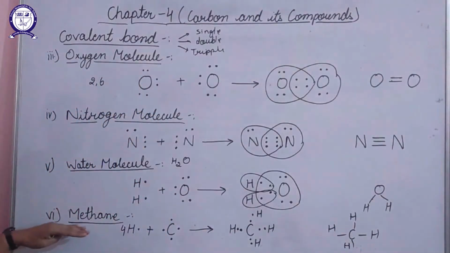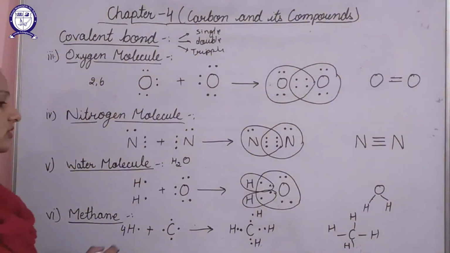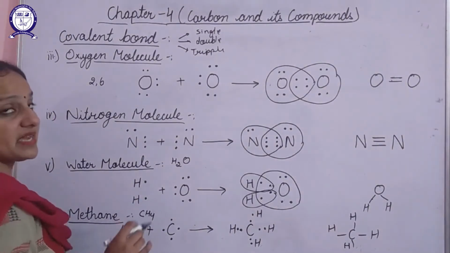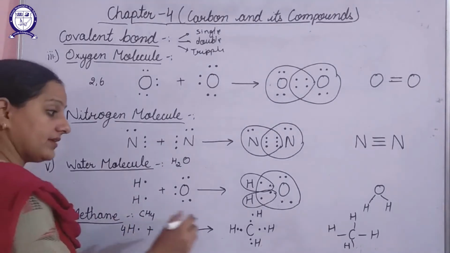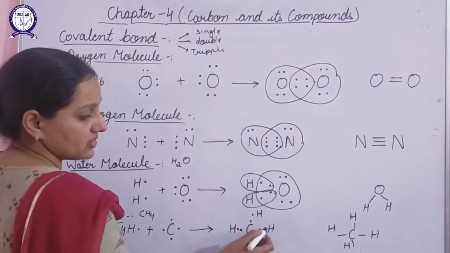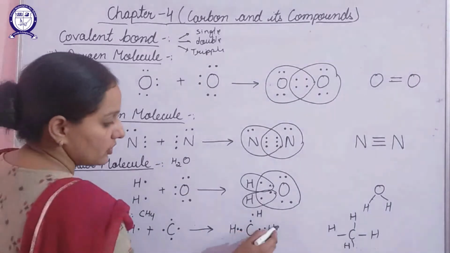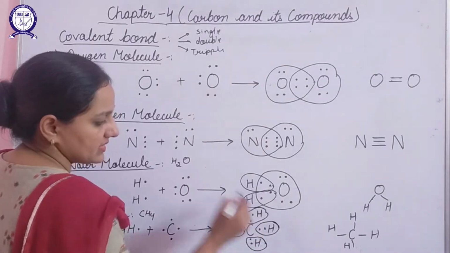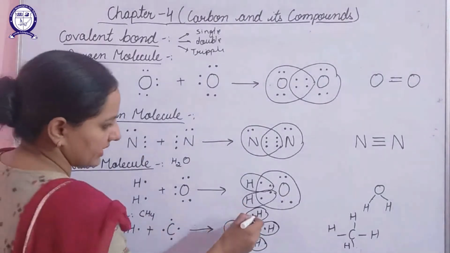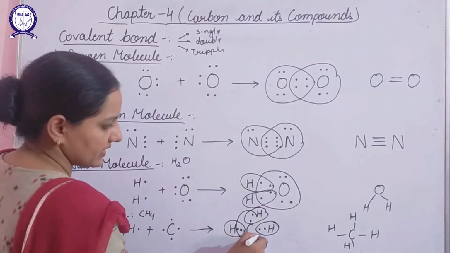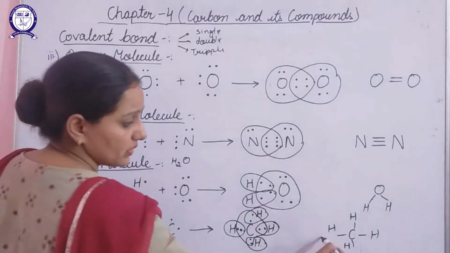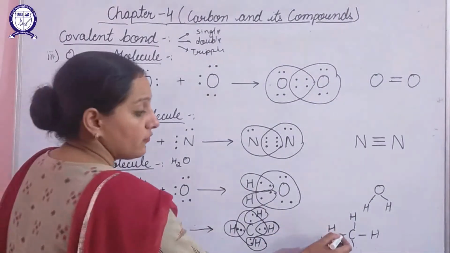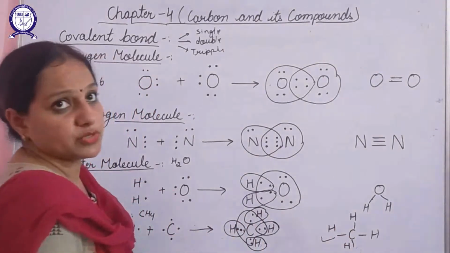In a similar way, we can talk about methane also. The formula for methane is CH4. That is, 1 carbon atom is combining with 4 hydrogen atoms. So carbon has 4 electrons, hydrogens have 1 electron each. So this hydrogen is stable, this will also be stable, this will, and this will also, and carbon will also have 8 electrons like this. So we'll represent it like this, that a methane molecule will have 4 single covalent bonds.